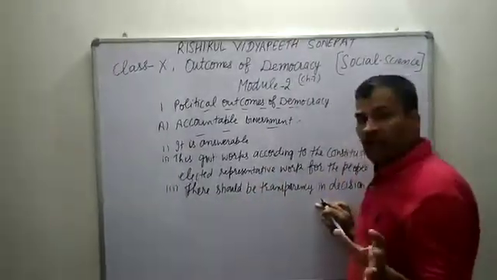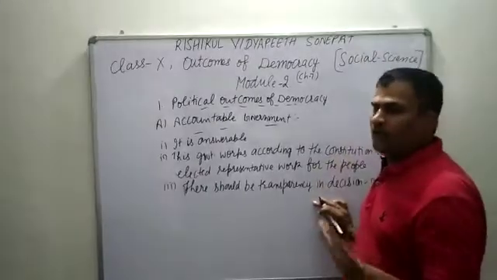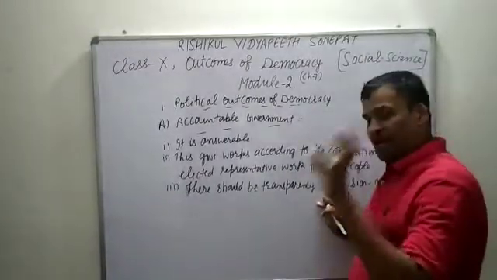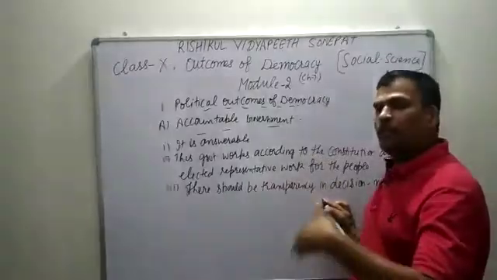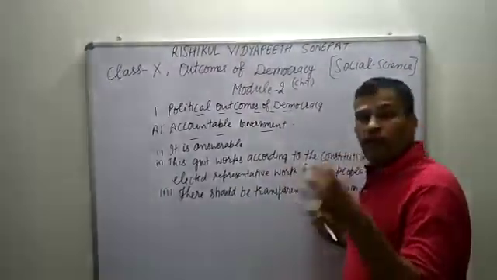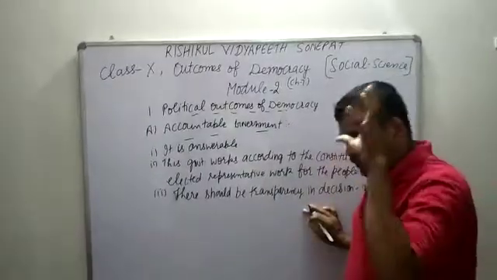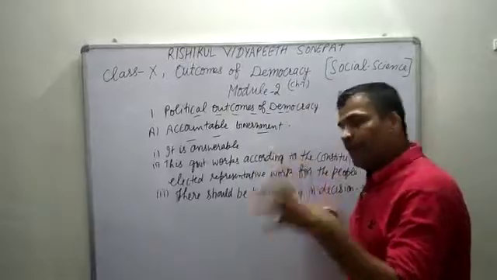If they work according to the people, then there is no problem. And if they do not work, next time elections will be held and they will be replaced. So it is a good form of government that should always be questioned, and when questions are there, it will work better.